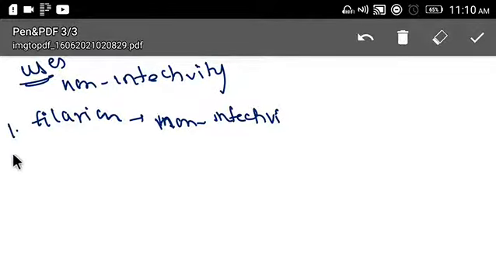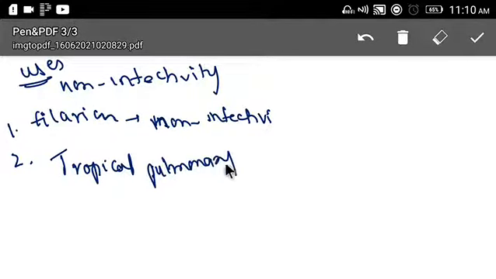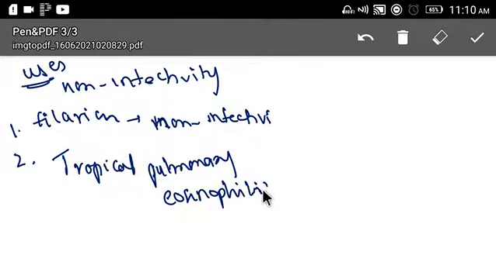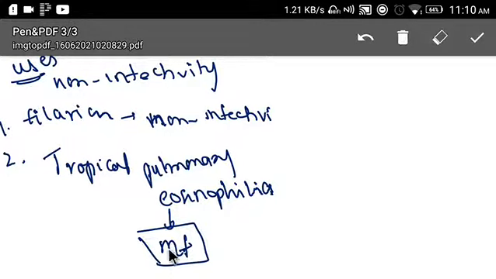The second one is tropical pulmonary eosinophilia. This tropical pulmonary eosinophilia is due to hypersensitivity to microfilaria, right? So as we are killing this microfilaria, it leads to reduction in tropical pulmonary eosinophilia.